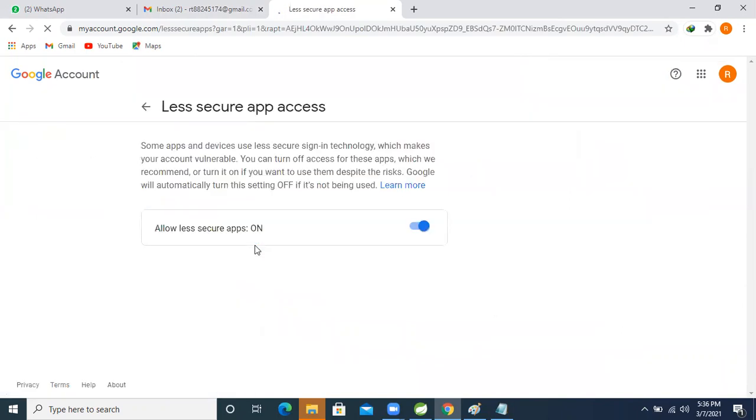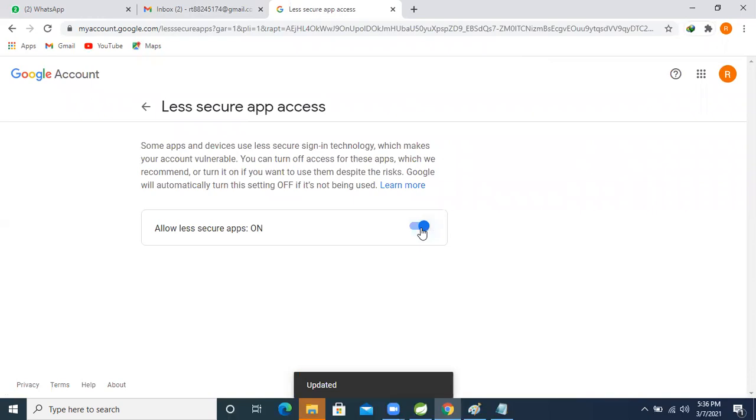If you use your email ID, by default this one is off. So if you want to send the email from this email, you have to turn it on, making your Gmail less secure. I will show the problem also.